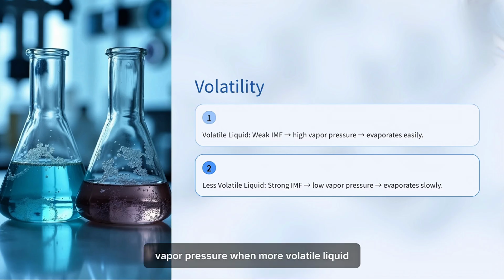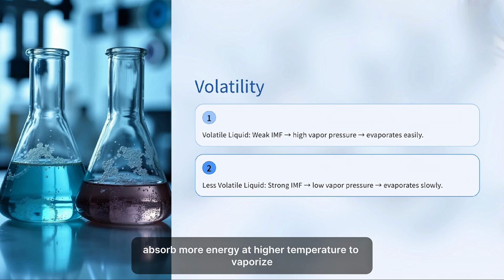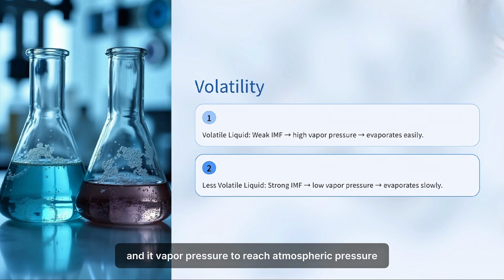For vapor pressure, a more volatile liquid will exert a greater equilibrium vapor pressure than a less volatile liquid at the same temperature. Second, for a volatile liquid, the attractive forces between molecules are weaker compared to a non-volatile liquid. Last but not least, a less volatile liquid must absorb more energy at a higher temperature to vaporize and for its vapor pressure to reach atmospheric pressure. Thereby, it boils at a higher boiling point.